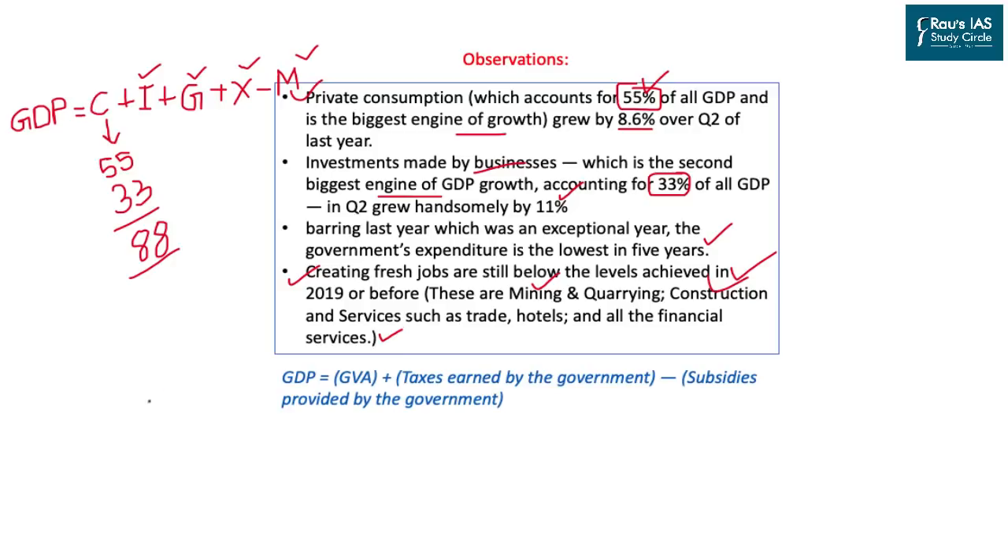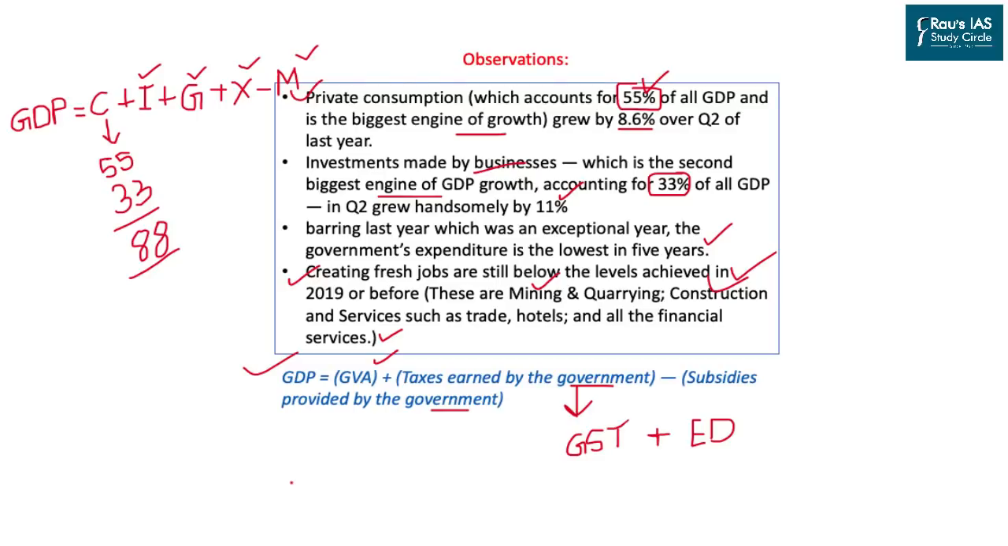As you can see in the formula which we have mentioned here, GDP equals the gross value added plus taxes earned by the government minus the subsidy provided by the government. In the last 1 year, because of the higher rate of taxation, both GST as well as the excise duty imposed on petroleum products, and because of this higher contribution of taxation by the government, GDP automatically increases more.